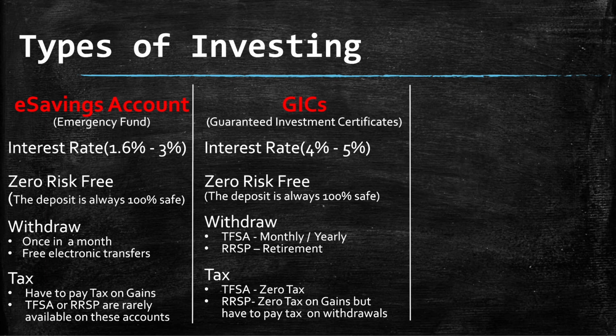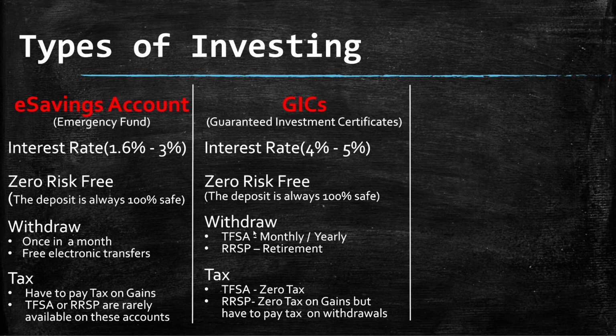So for 1 year, the bank will have my money, and after 1 year, they will return that money with interest. If I deposit $10,000, they will give me the money back with 5% interest. That's the difference between a GIC and a savings account.